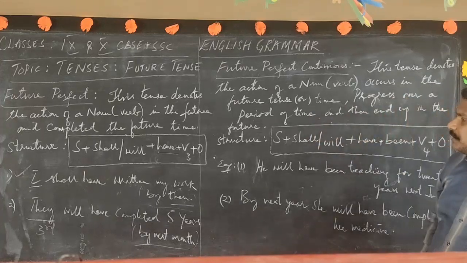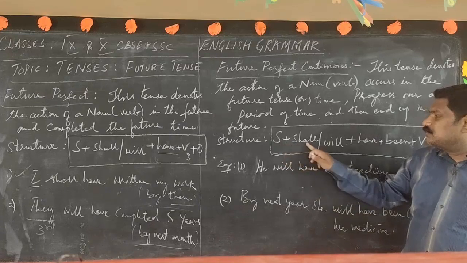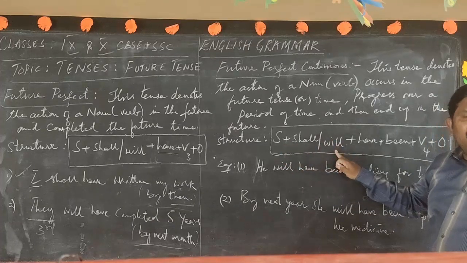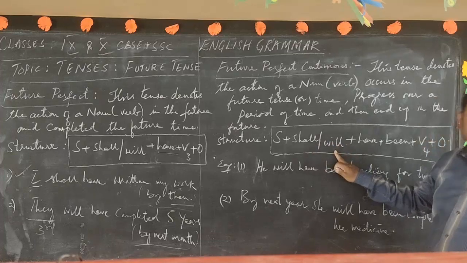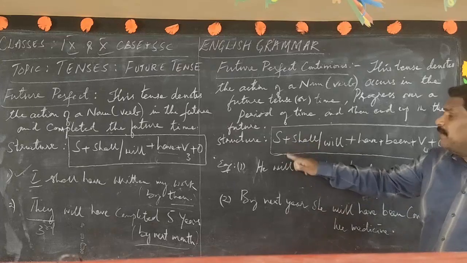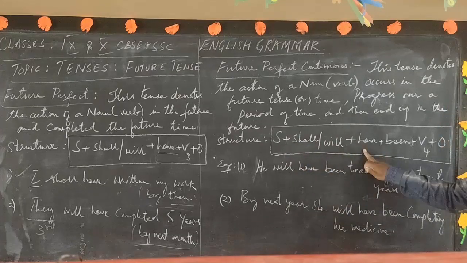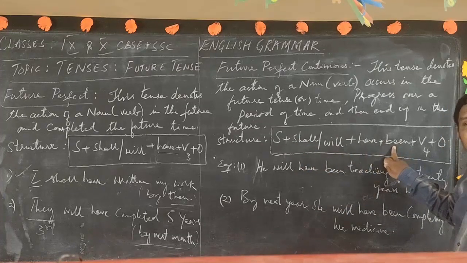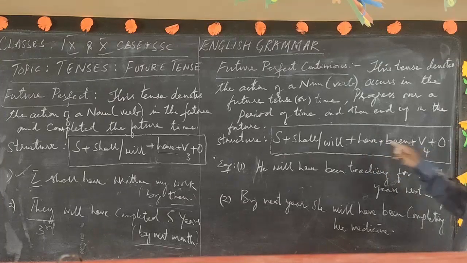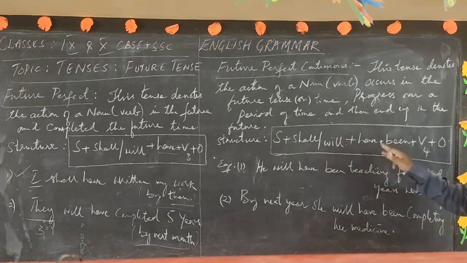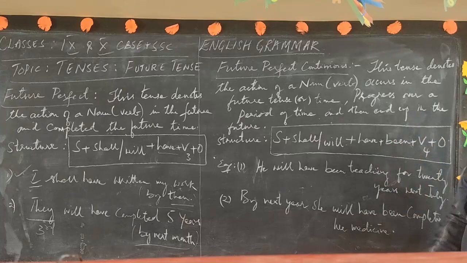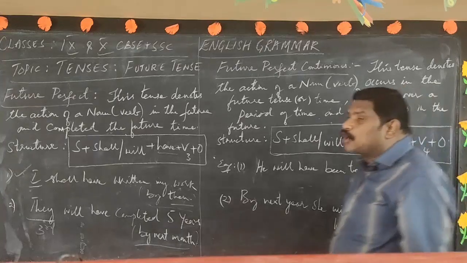Okay, let us see the structure. Subject plus shall or will. In all future tenses, shall or will is there. If you observe, in all the future tense forms, shall or will has to be used. So subject plus shall or will plus have plus been, B-E-E-N, plus V4 plus object. I repeat again, subject plus shall or will plus have plus been plus V4 plus object. So it's used like that.